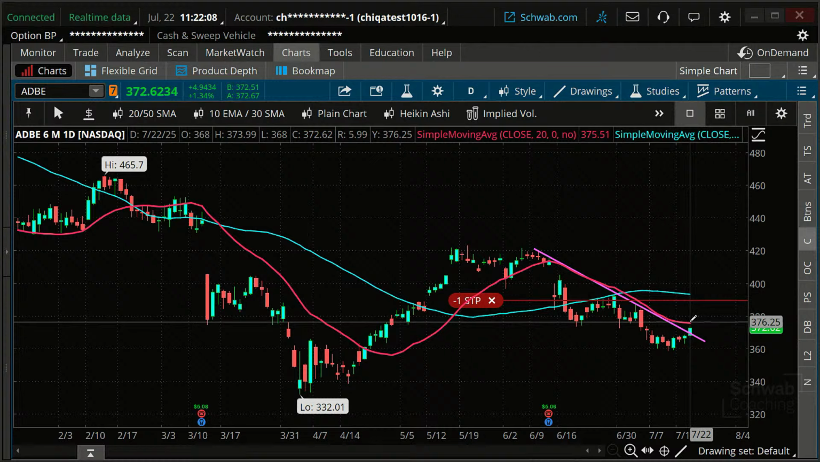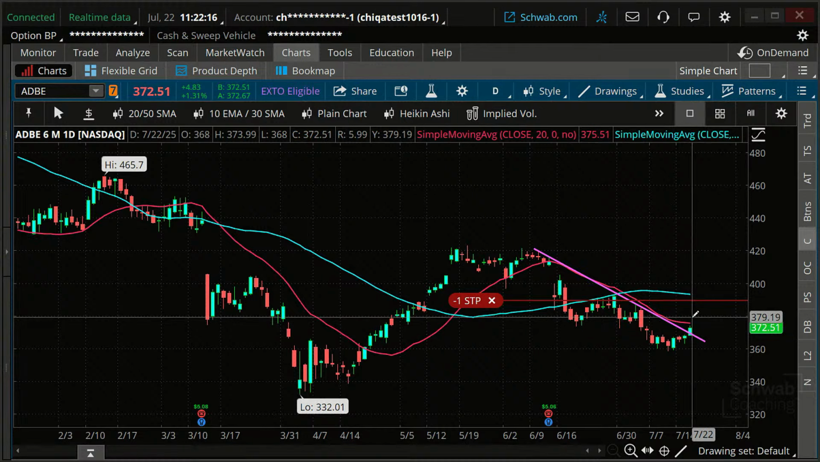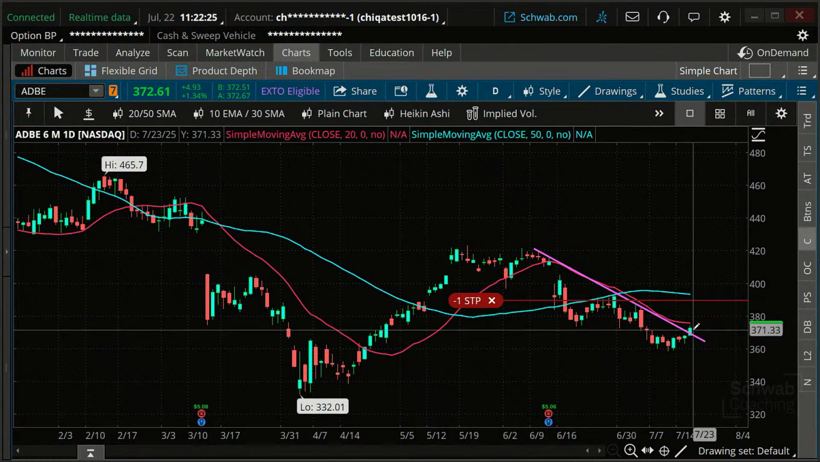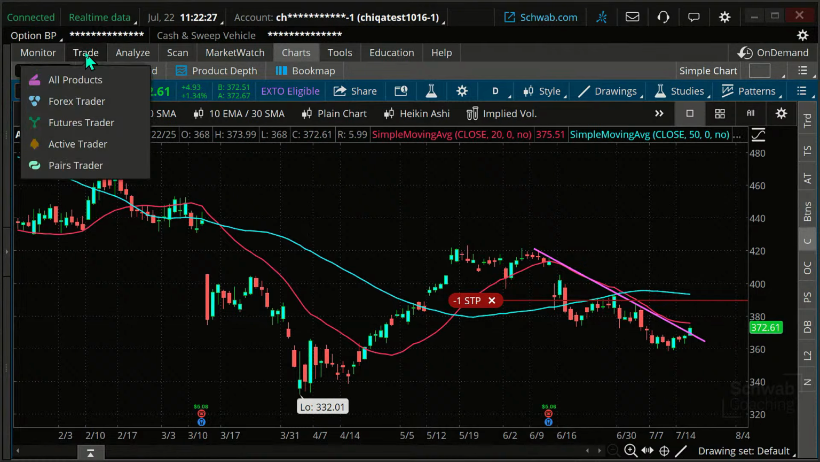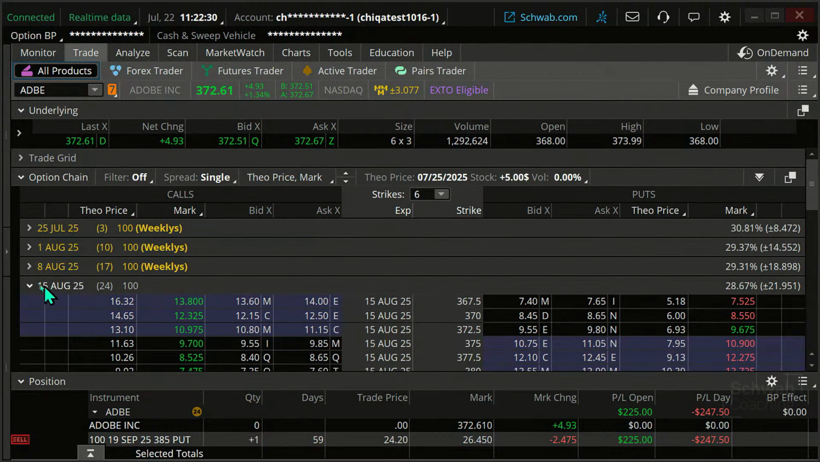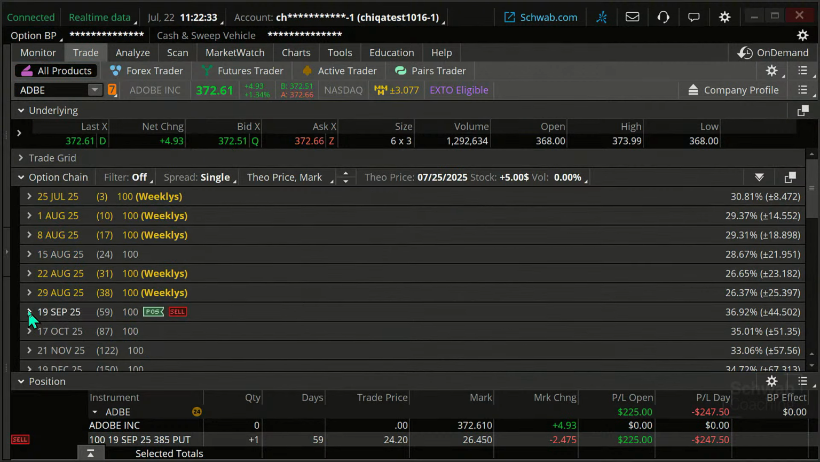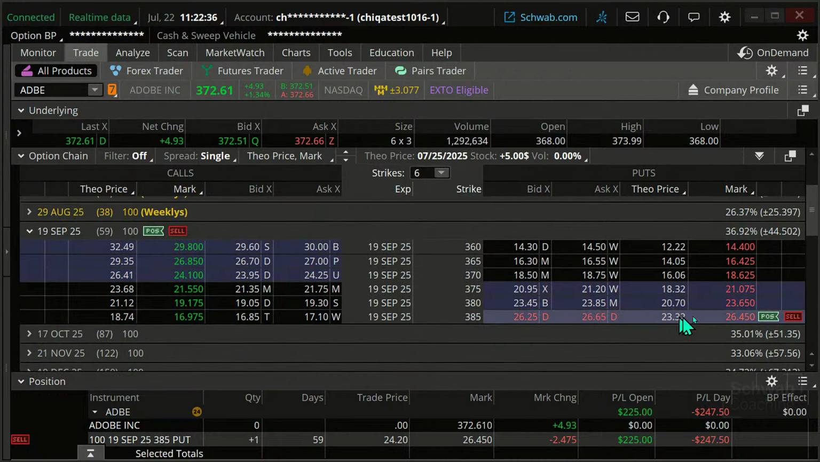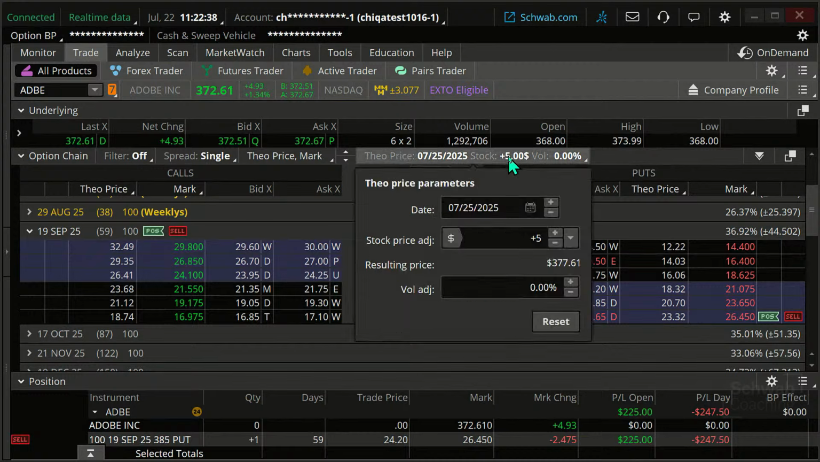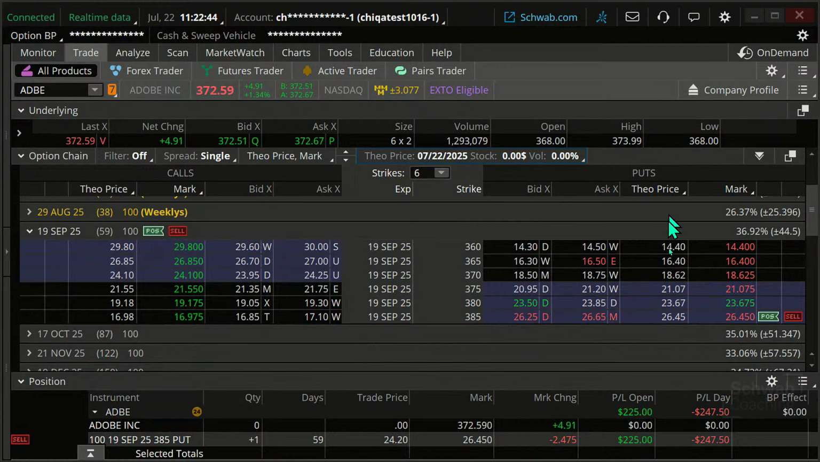My 20-day moving average, which is in red, is at about 375.5. Let's say it gets up to 378, or we'll say 379 even. What if we get out if it goes up to 379? What option price would we need on this? Well, let's look at it, okay? So let's look at Adobe. We got Adobe now, got the right trade up here. Let's find our trade. Here's our trade right now. And I want to know what price this put would be if the stock goes to 379.